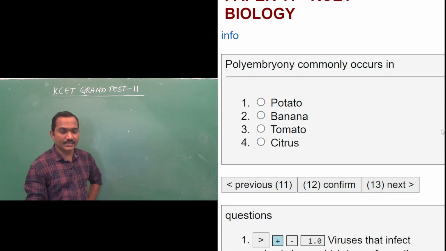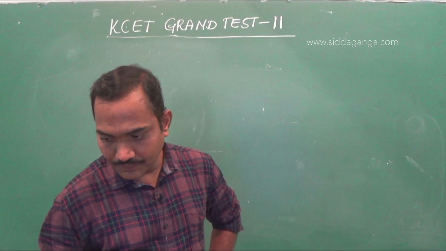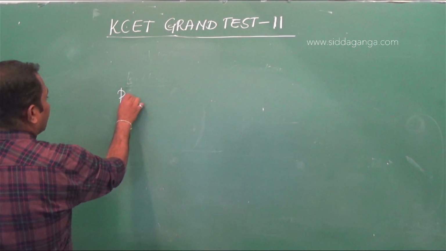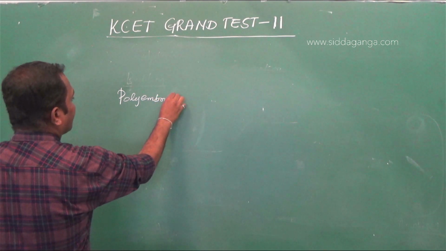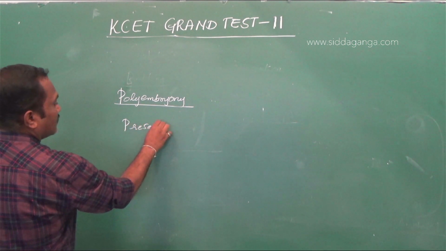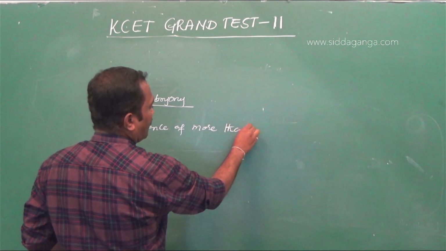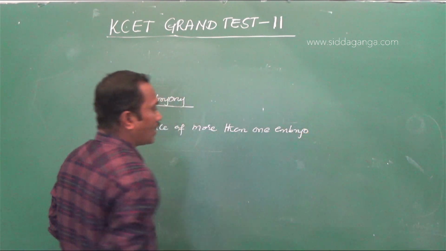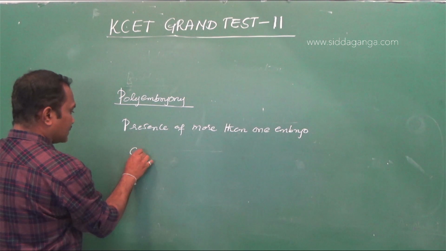Polyembryony commonly occurs in the options: potato, banana, tomato, citrus. Again, it's a simple question. What is polyembryony? Poly means many. Embryony refers to the presence of embryo. So presence of more than one embryo is called polyembryony, and this is observed in citrus plants.